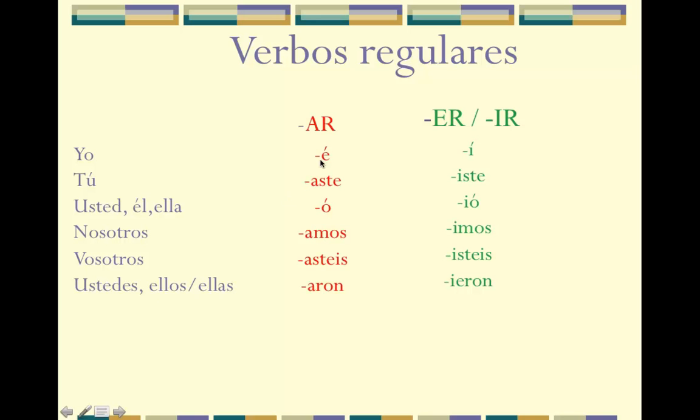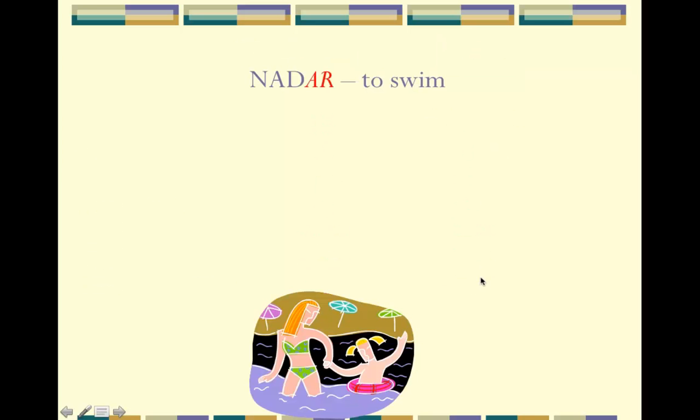So you just need to memorize these endings. Just chant them out. É, aste, ó, amos, aron. Yeah, you don't even have to do the vosotros. Í, iste, ió, imos, ieron.